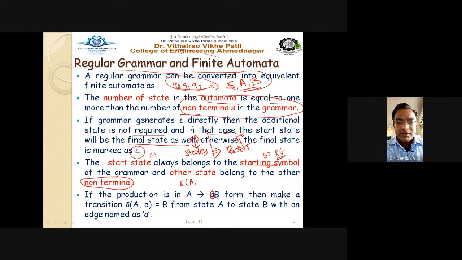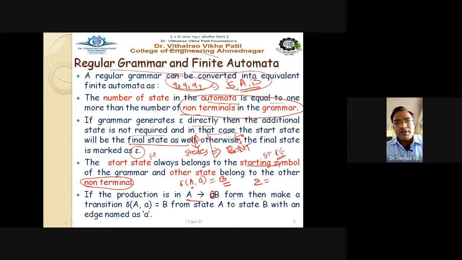The terminal symbols in the production rules of the grammar are always considered as the input alphabet sigma in the finite automata. So capital A on input a goes to the next state, capital B.